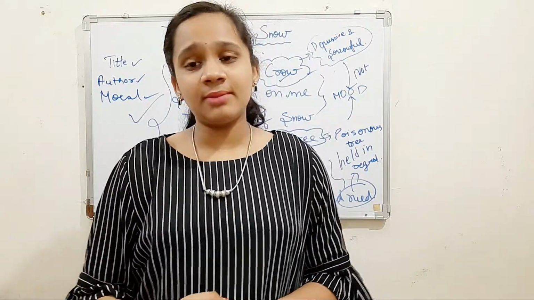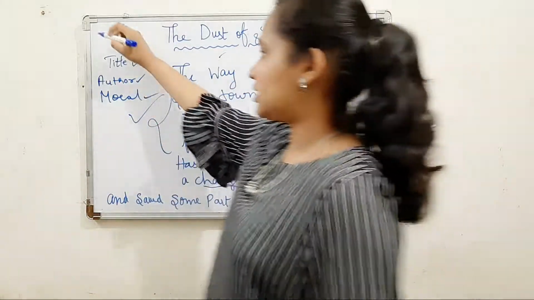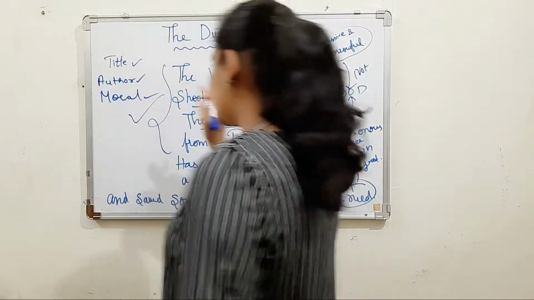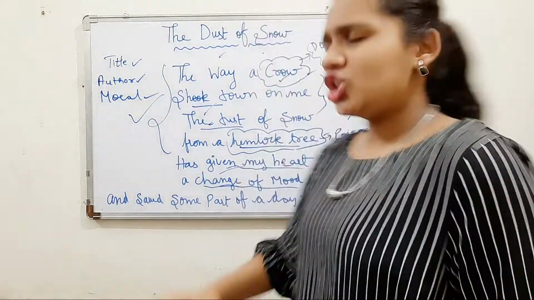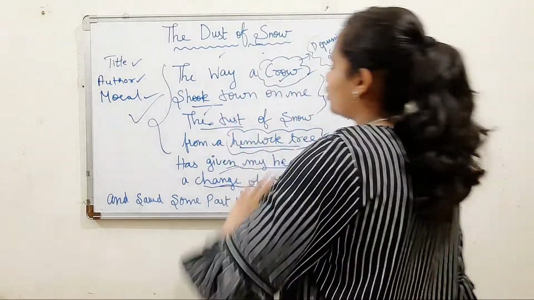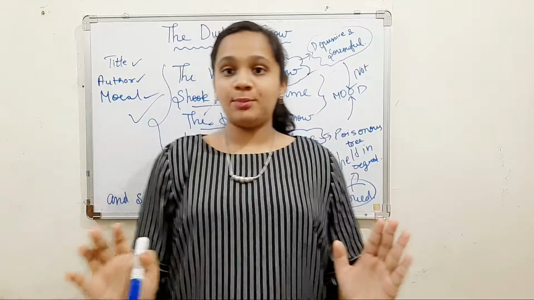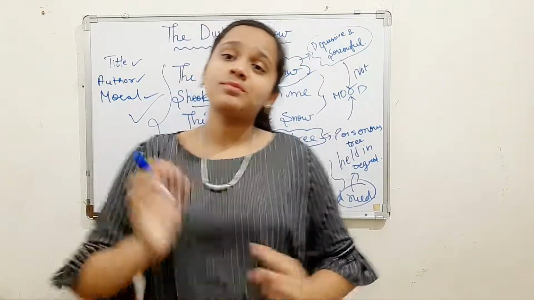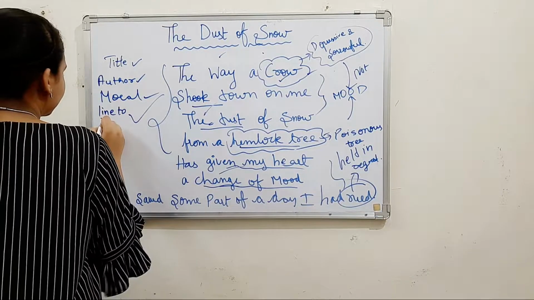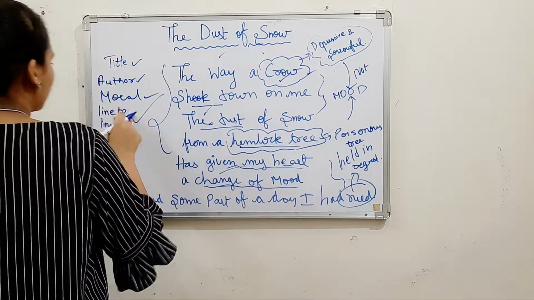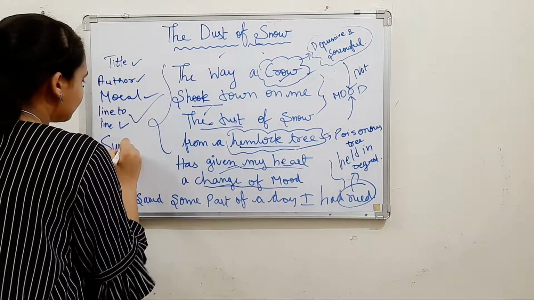What we get to understand from this poem is that even a simple situation has a larger significance, and that is what The Dust of Snow means. Okay, let us quickly summarize. The way a crow shook down on me. Now let us quickly summarize the entire poem. The line to line explanation is done, the moral is done. Now we come to our summary.